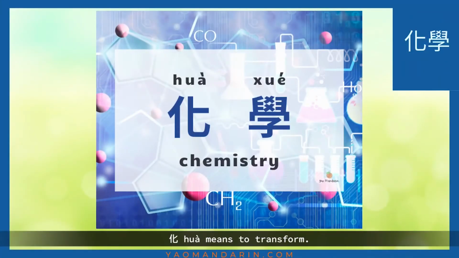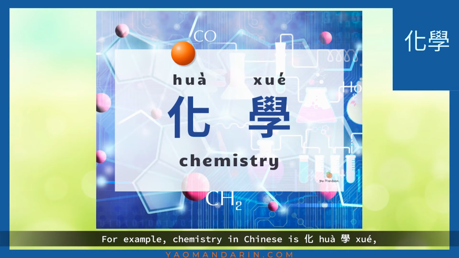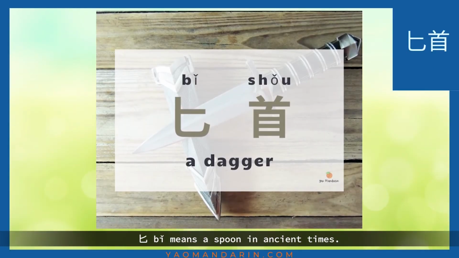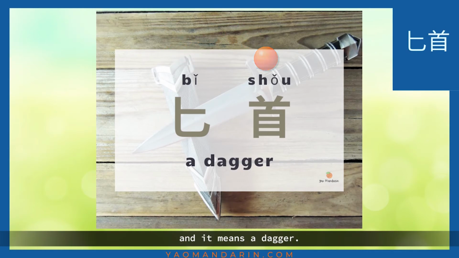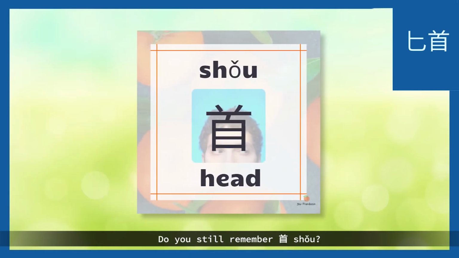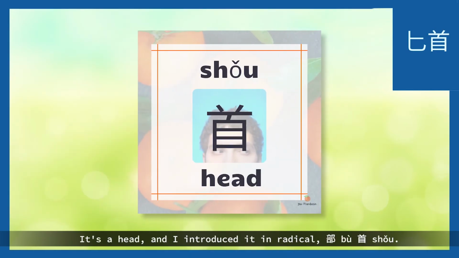化 means to transform. For example, chemistry in Chinese is 化学, and 学 is to learn or knowledge. The radical of 化 is 比. 比 means a spoon in ancient times. In modern usage, we add 手 to make it 比手, and it means a dagger. Do you still remember 手? It's a head, and I introduce it in radical 部首.